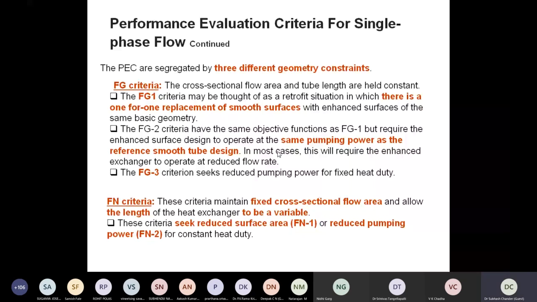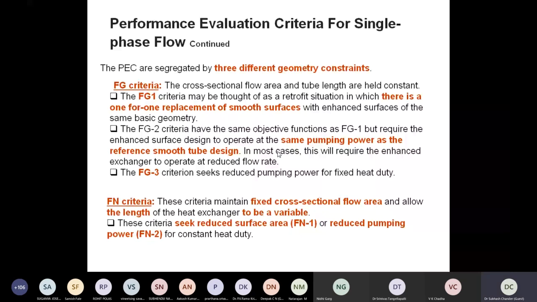The FG2 criteria have the same objective, meaning the geometry is the same as that of FG1, but require the enhanced surface design to operate at the same pumping power as the reference smooth surface. So the pumping power we are keeping the same, and we are looking at the heat transfer enhancement then. So what we have to do is play with the flow rate there. We are playing with the flow rate and keeping the pumping power the same, and we are seeing what the enhancement in the heat transfer is for the same geometry with roughened and smooth surface.